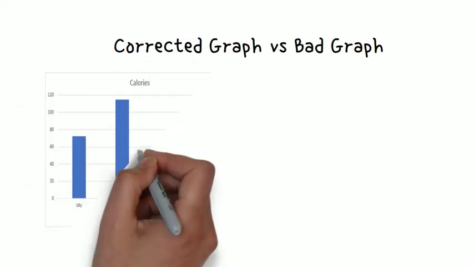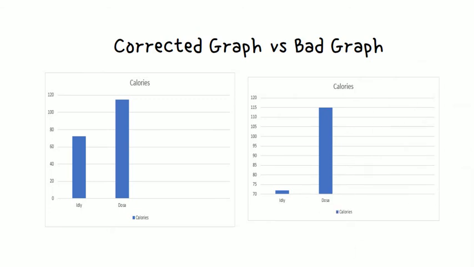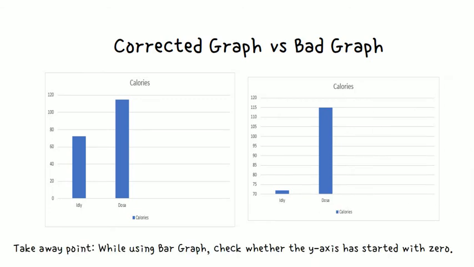Now look at the corrected graph. Oh, what a sense of relief for those lovers. So what is the takeaway point here? While using a bar graph, check whether the y-axis has started with 0.